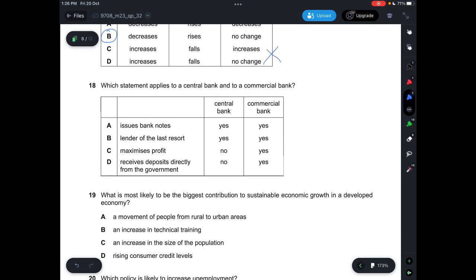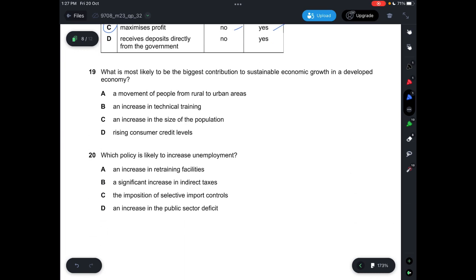All right. So question 18, which statement applies to a central bank and to a commercial bank? All right. So for this one, central bank will be able to issue bank notes, yes, but then commercial bank, no. So A is incorrect. And then B, lenders of the last resort, not both. And then C, central bank will not maximize profit, commercial bank will. And then the one that will be receiving the deposits directly from the government should be central bank, not commercial. So answer is C.